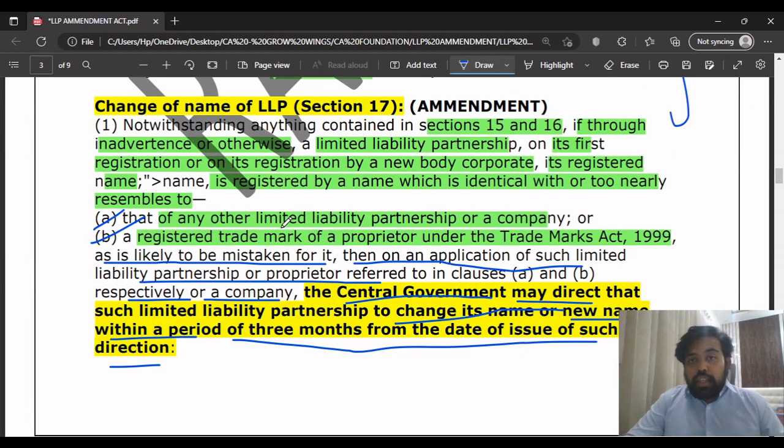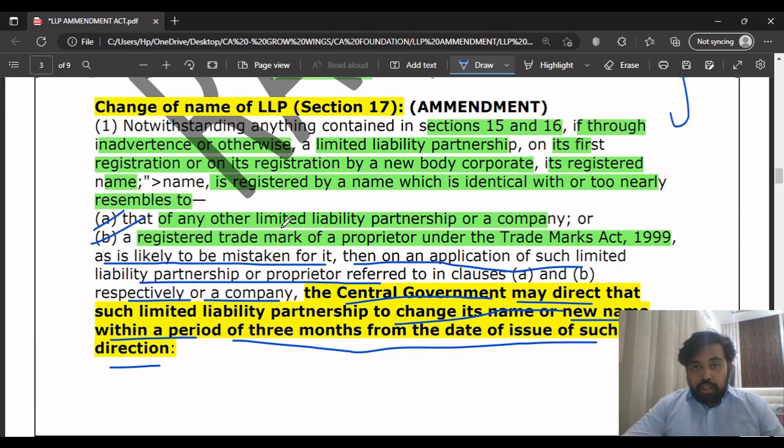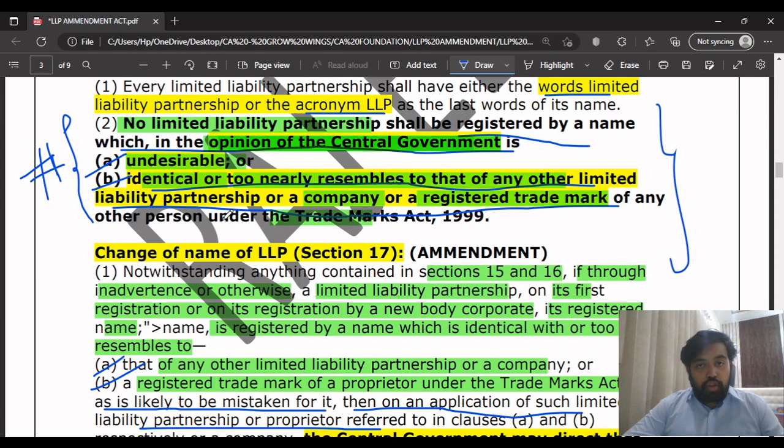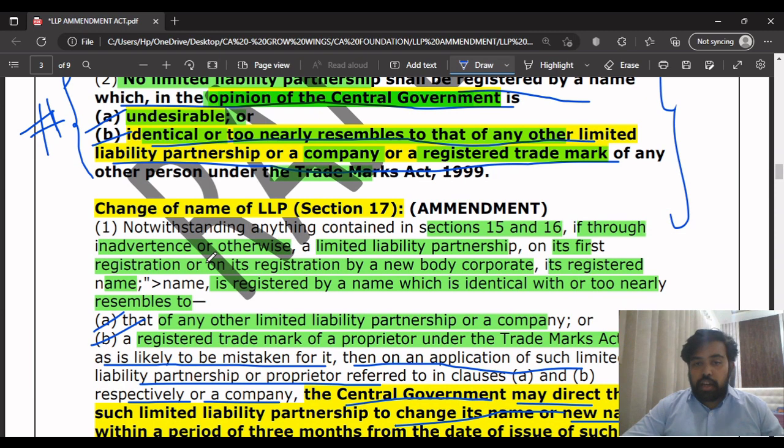So what they're telling you in this point is the change of name of LLP, section 17. The central government has the power to pass an order where the LLP's name is undesirable, or identical or too nearly resembles that of another LLP or a registered trademark or a company.